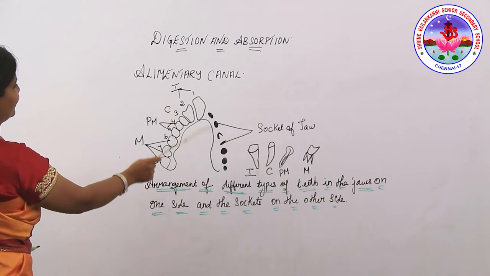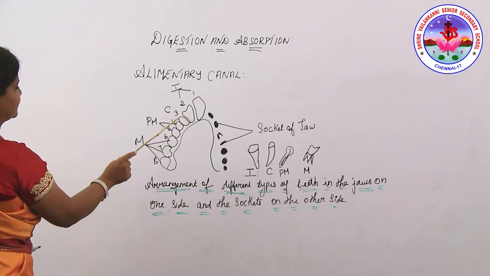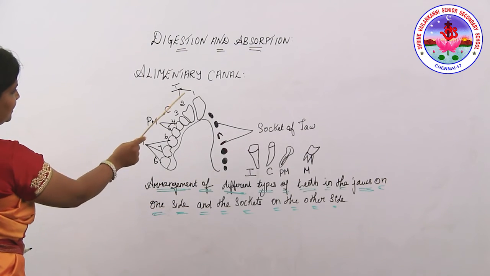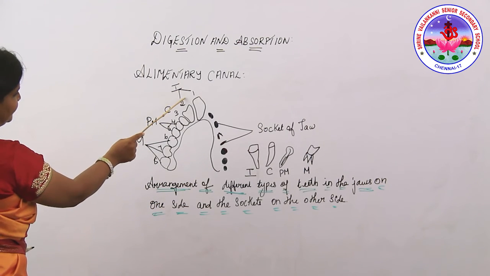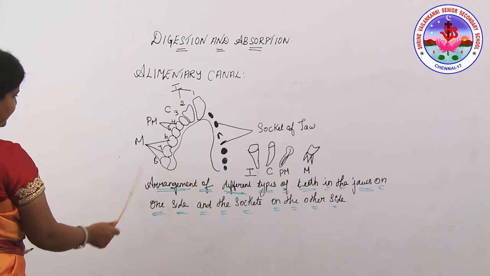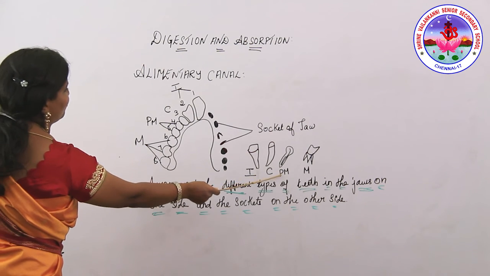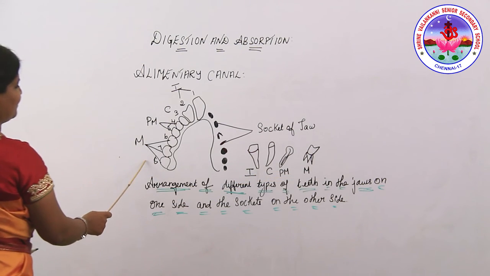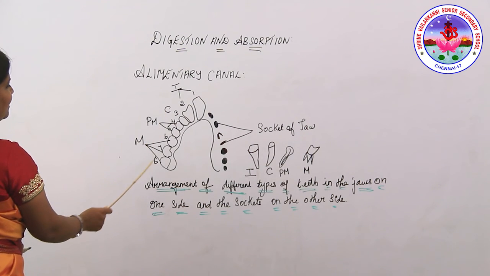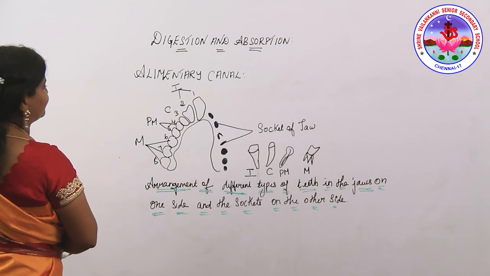This type of fixing, the socket plus the teeth, is called thecodont. Here, as discussed before, there are four different types of teeth: incisor, canine, premolar and molar. This is the arrangement of different types of teeth in the jaws on one side and the sockets on the other side. Kindly go through this diagram.